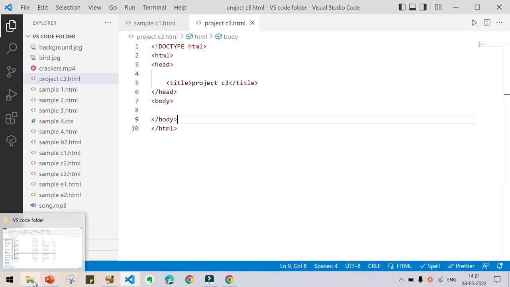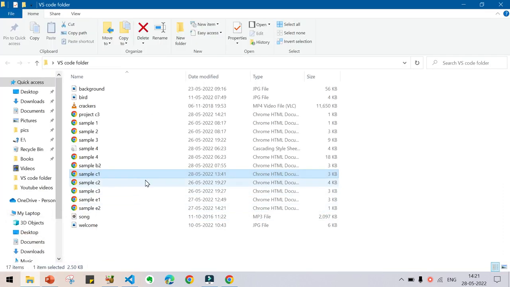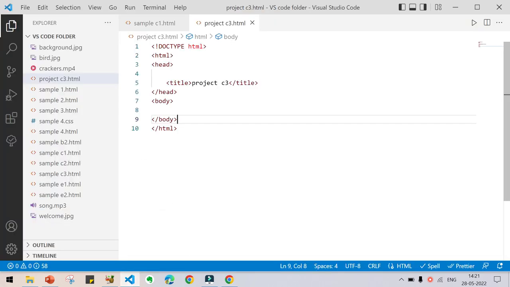In order to go to your web page, go to the folder that you created for VS Code, and you can see project C3 here. Double click it and the browser will open. Now you can see the project C3 title, but there is no content because we have not created any content. So go back to the VS Code editor.